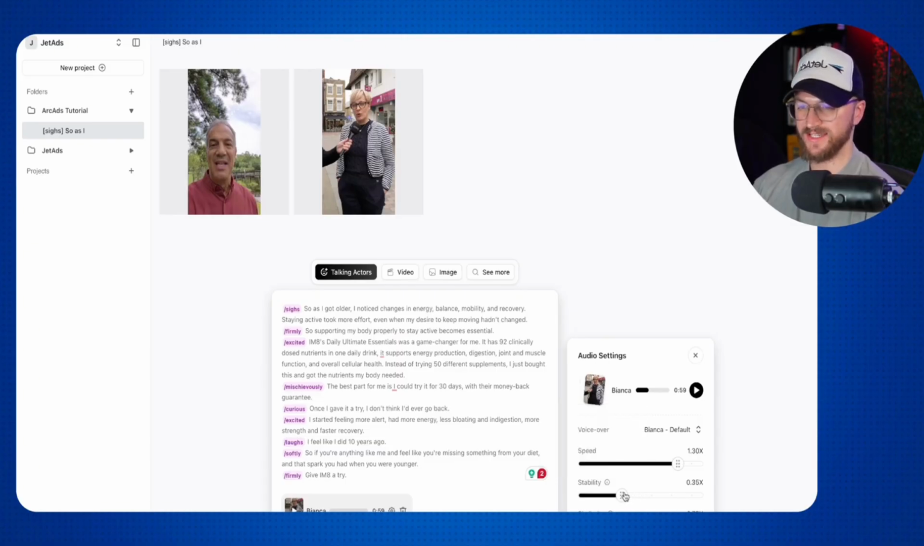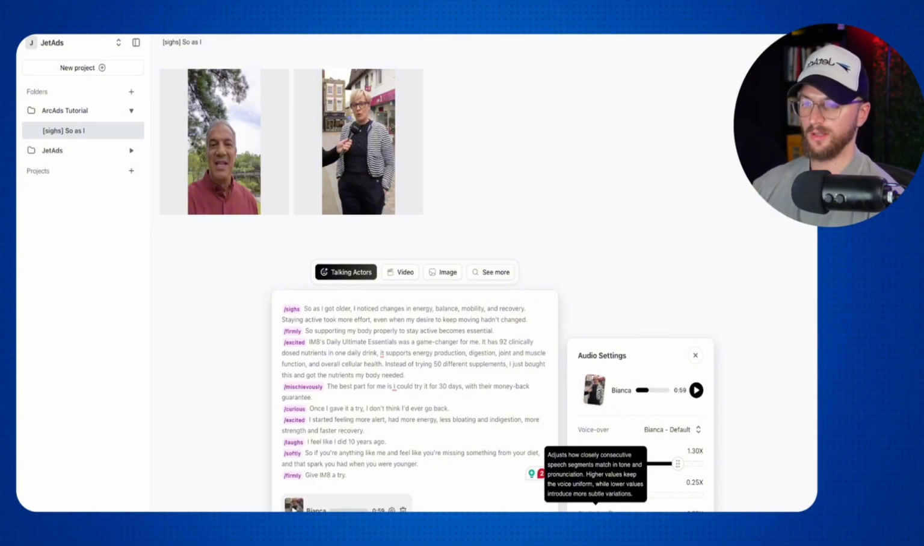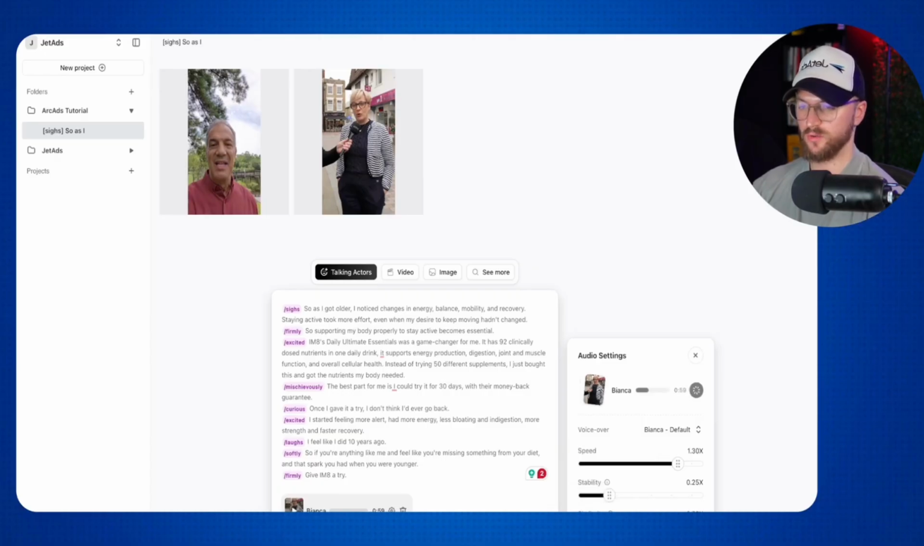And so I'm going to actually decrease this to 0.25. I want a little bit more emotion, a little bit more dynamicism in the actual speech. And then I'm going to go to similarity right here. This adjusts how closely consecutive speech segments match in tone, pronunciation. Higher values keep the voice uniform, while lower values introduce more subtle variations. And so I'm going to lower this as well to 0.5.